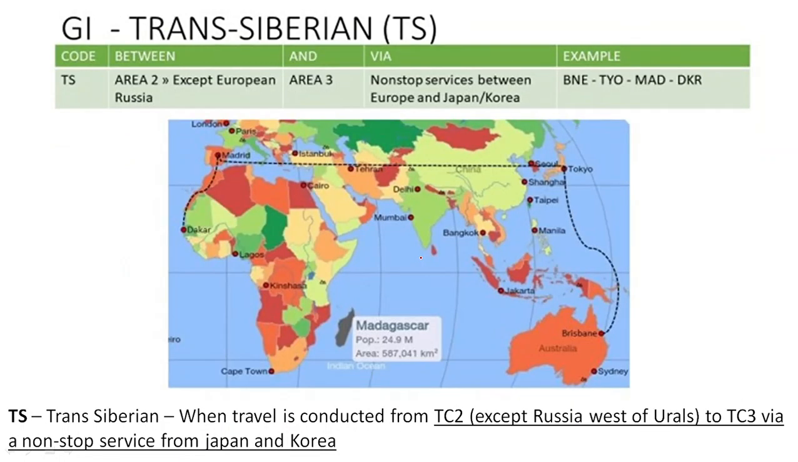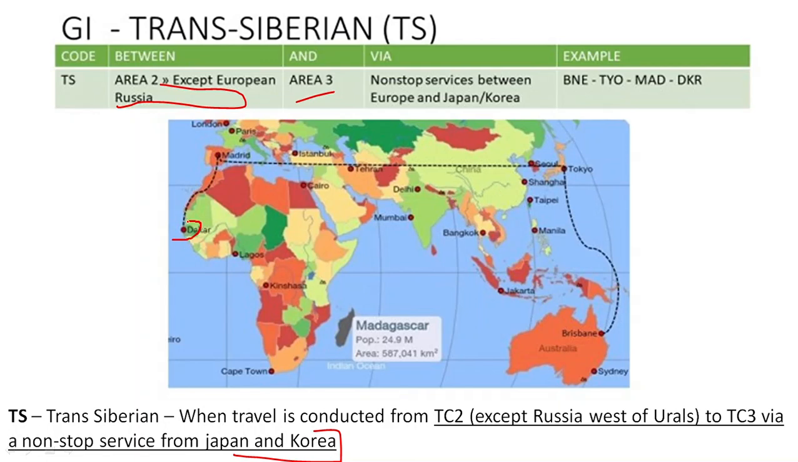Okay. Then we have Trans-Siberian. For Trans-Siberian, the journey has to be between TC2 except Russia west of Urals. So when a journey is between TC2 except the Russia and Ukraine region that we discussed, and Area 3, via a non-stop service from Japan and Korea. So here we have Area 2 except Russia and Ukraine, and Japkor, a direct flight. Then it will be Trans-Siberian.